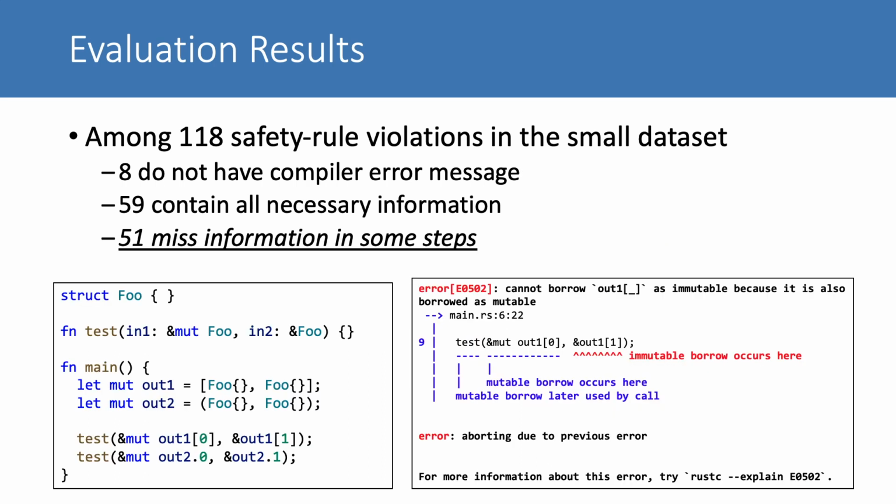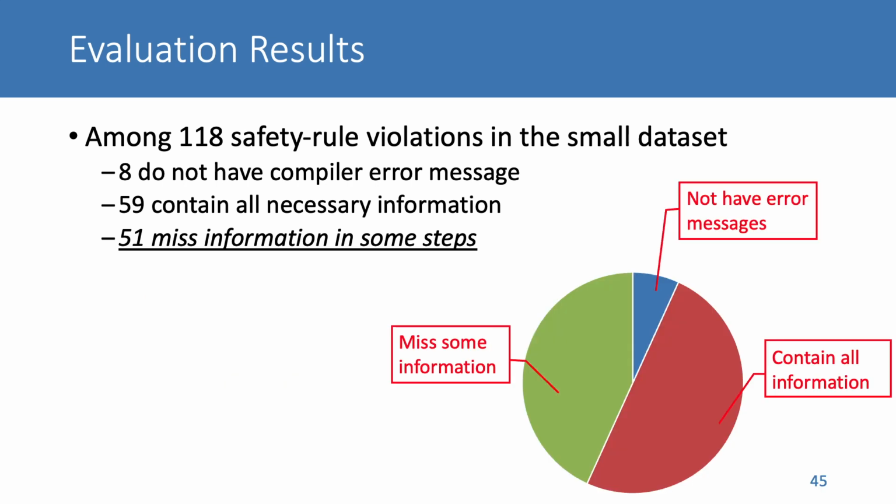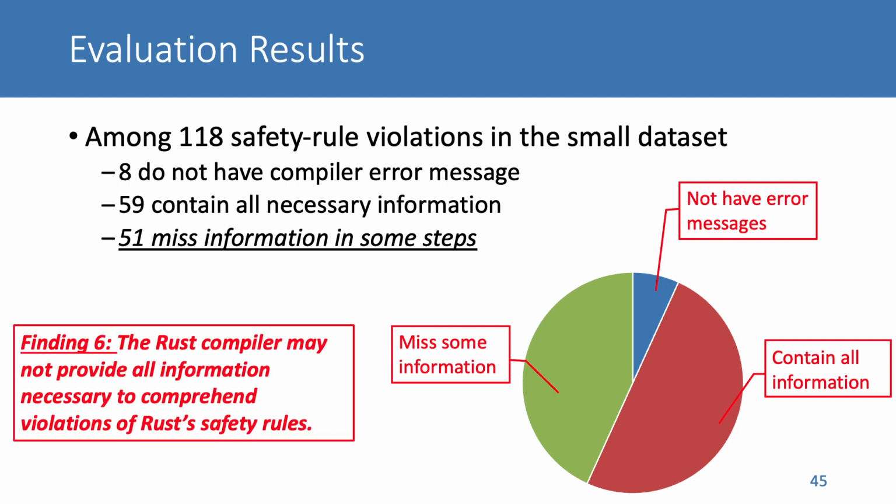For example, the compiler error messages of the safety rule violation we discussed at the very beginning do not mention how array elements are borrowed, causing the programmer to ask how the safety rule is breached on Stack Overflow. In our paper, we further categorize what information is missed. Please refer to our paper for more information. Overall, the Rust compiler may not provide all information necessary to comprehend the violations of Rust safety rules.